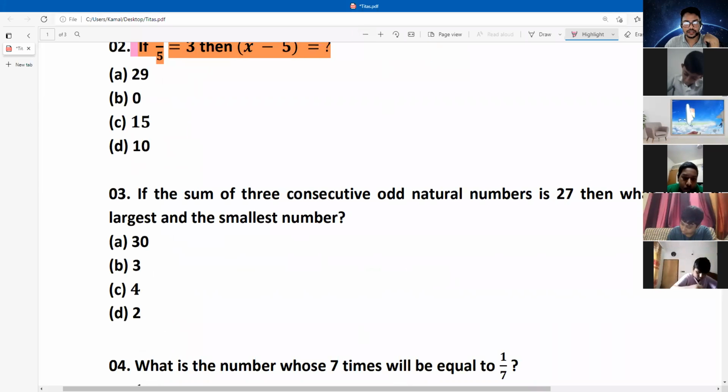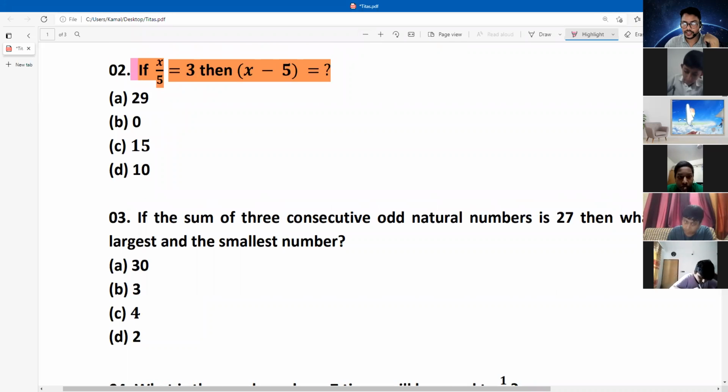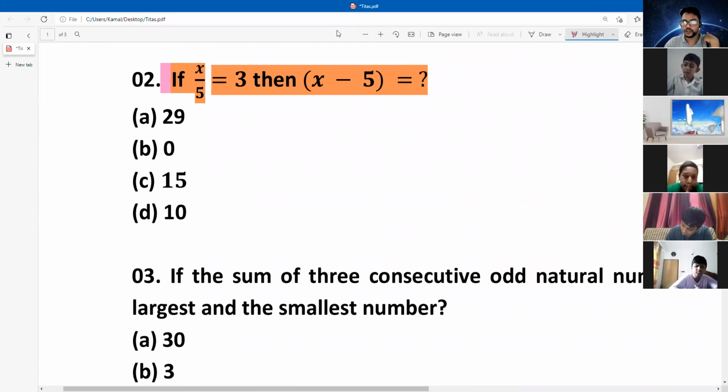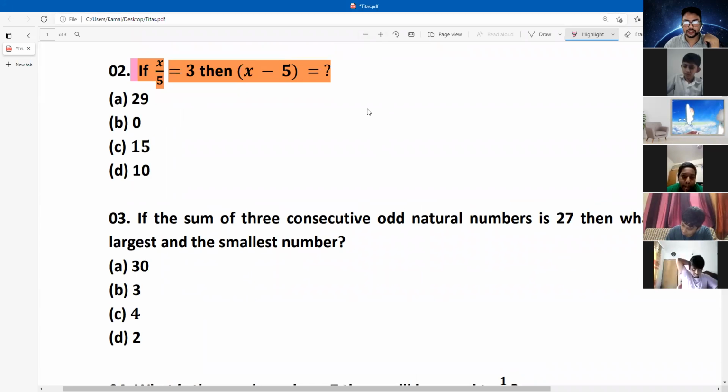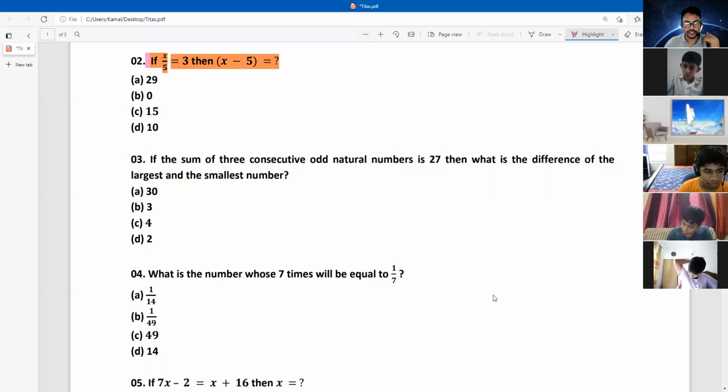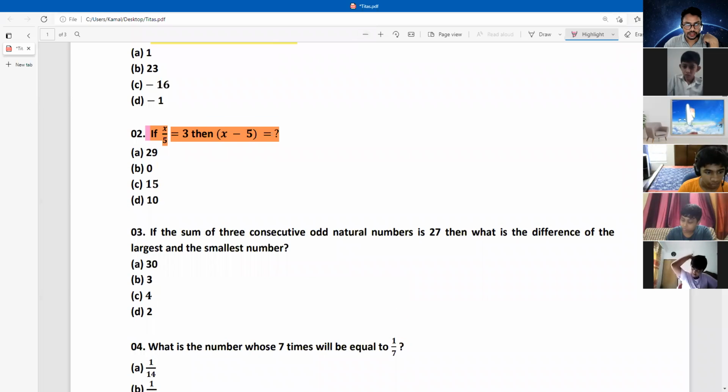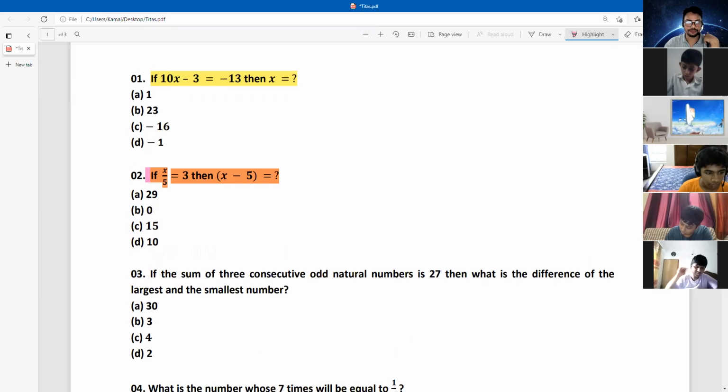Is it now visible? Okay, wait a few seconds. Can you see the third question now? Yes, sir. Just copy the question, not all the options here. Copy the question, not option A, B, C. Just copy this. Okay, sir.